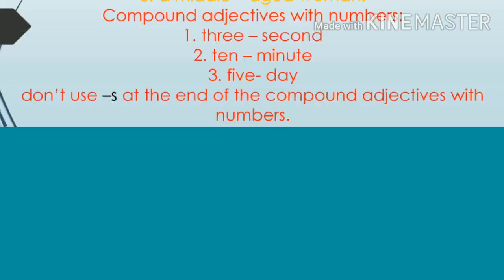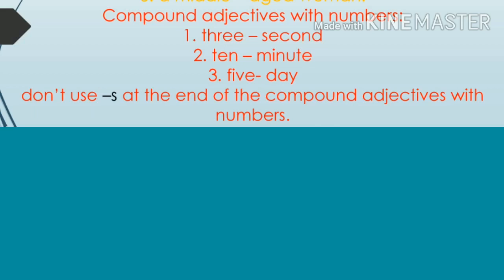We should not use an s at the end of a compound adjective with numbers. For example, the compound adjective 3-second. There is a 3-second delay. We should not write like 3 seconds delay. It is wrong. 10-minute.